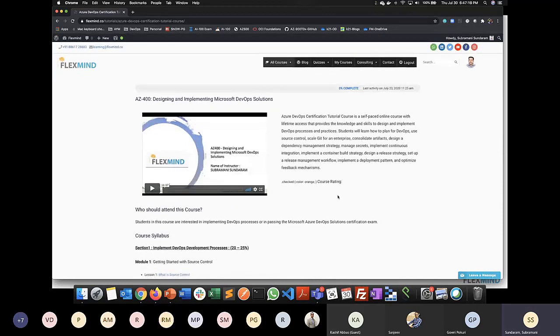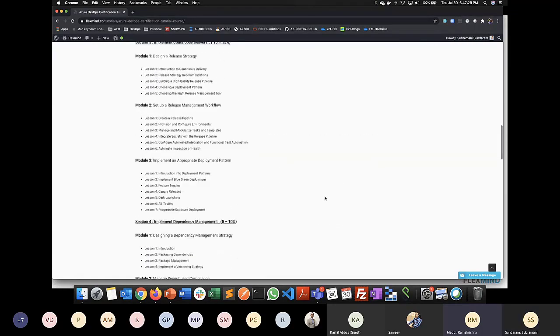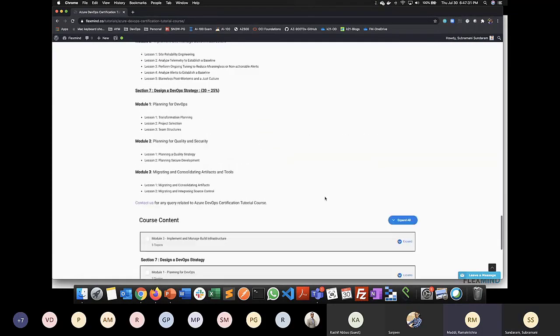And apart from this, sorry? I have a couple of questions about this. When you say labs and all, we need to have an Azure account, right? Or are your labs directly integrated with Azure?